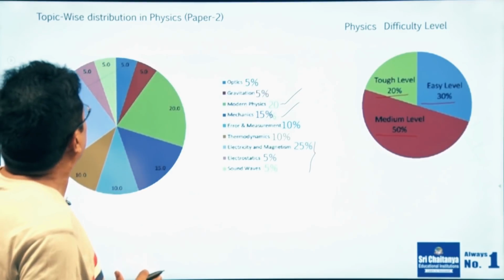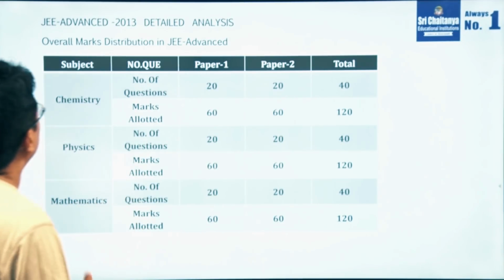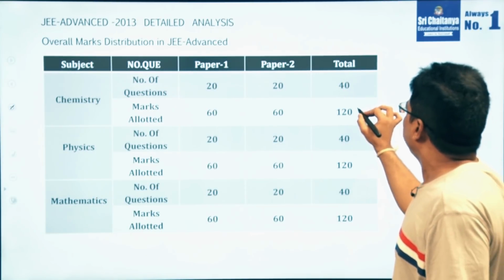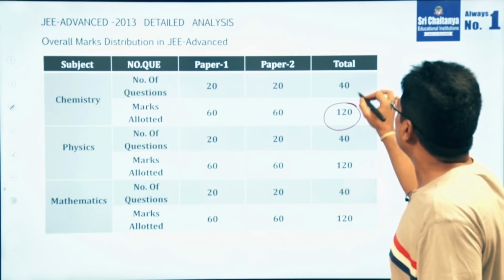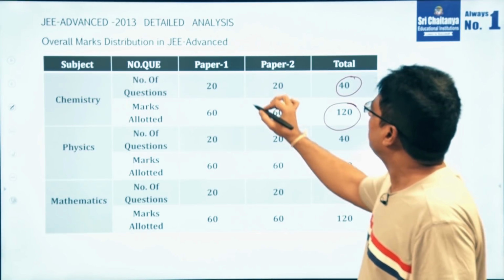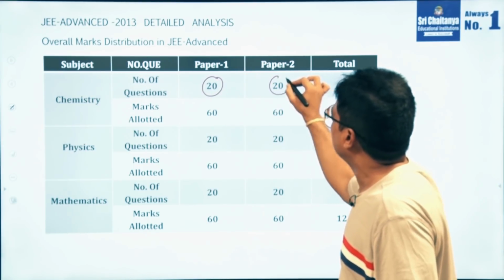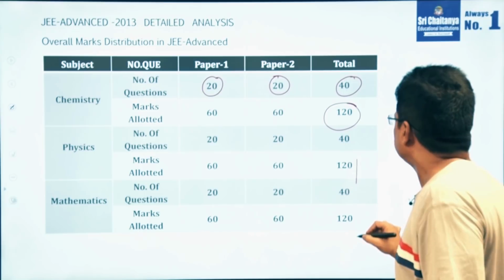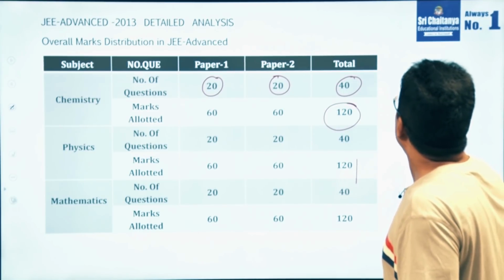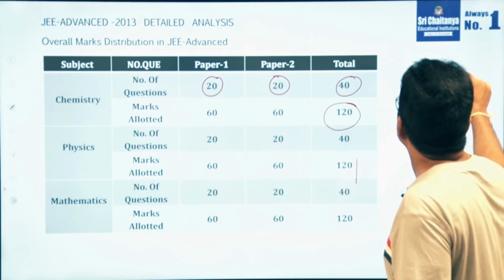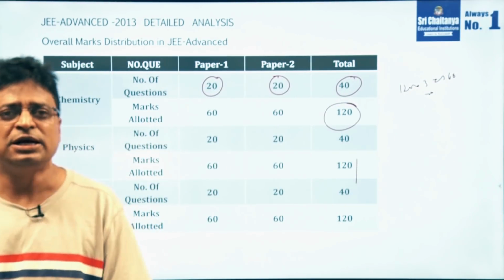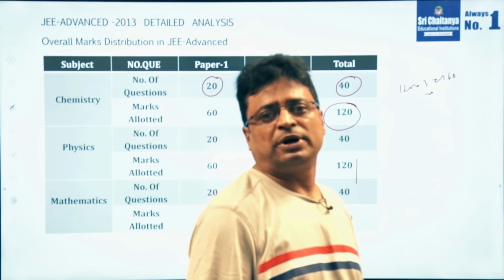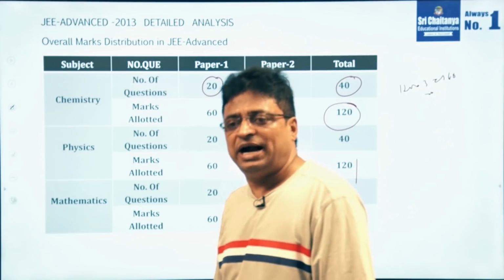Now coming to the detailed analysis, the total 2013 analysis. From paper 1 and paper 2, out of 120 marks, the number of questions is 40: paper 1 has 20 questions and paper 2 has 20 questions, with 60 marks allotted each. Similarly for mathematics, physics and chemistry, 120 into 3 is 360 marks. So they conducted the examination for 360 marks, with equal priority given to all 3 subjects. This is the 2013 paper given by IIT Delhi at that time.